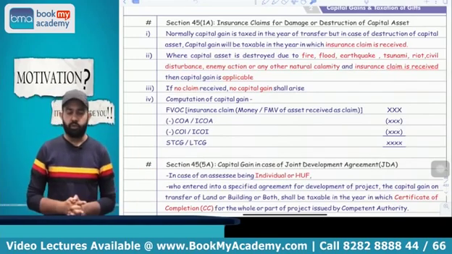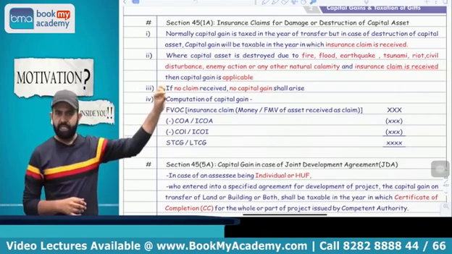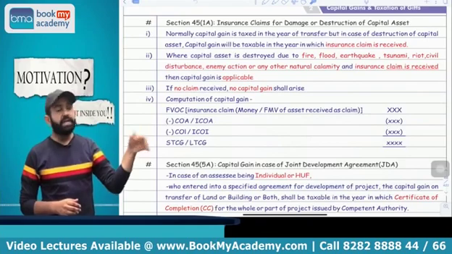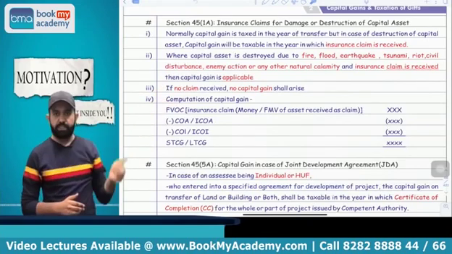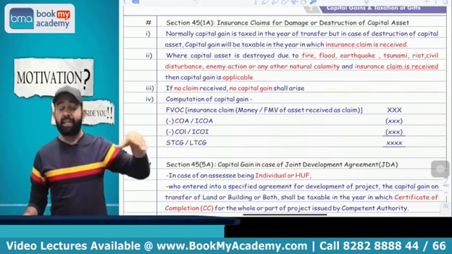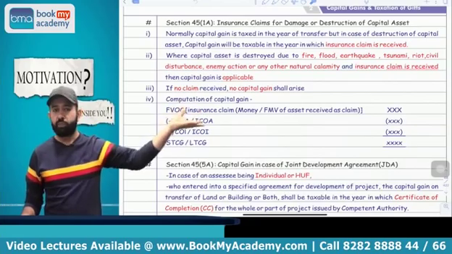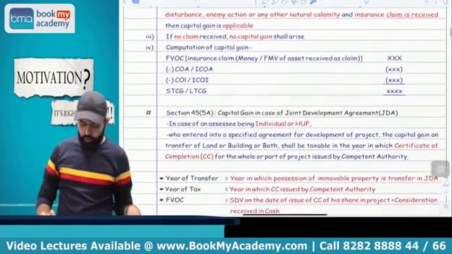Now try to understand one more thing. What will be the insurance claim? If you receive money, then whatever money you receive will be the insurance claim. But suppose you receive another asset, then whatever the FMV of the asset received in return, that will be treated as your full value of consideration. Then suppose you transfer that new asset, whatever that FMV was will be treated as the cost of acquisition of that asset. You got my point or not?